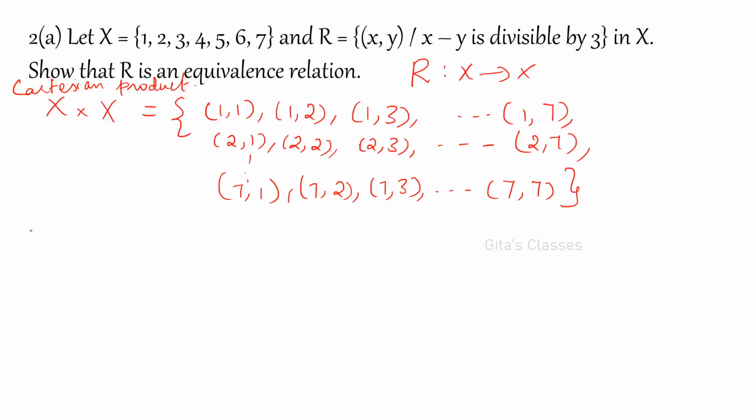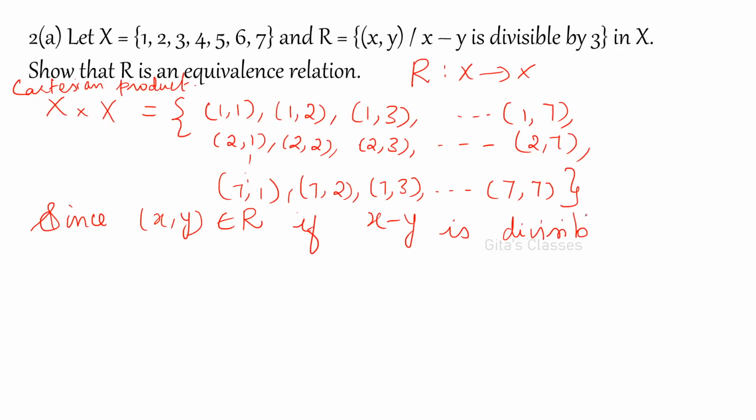Okay, so (x, y) belongs to R if x minus y is divisible by 3. What is the meaning here? You take the difference between these two and if it is divisible by 3, then it is there in the relation. Remember, a relation is a subset of the Cartesian product. All the elements will be there in the Cartesian product.